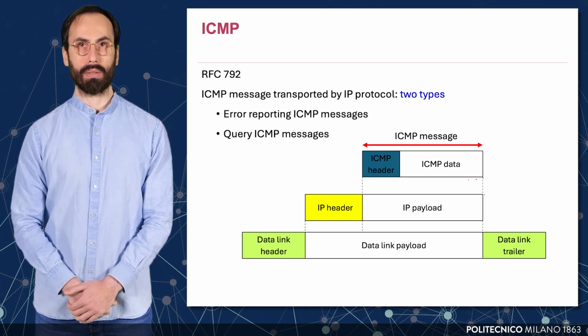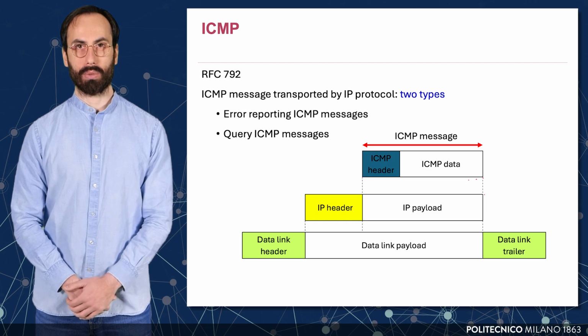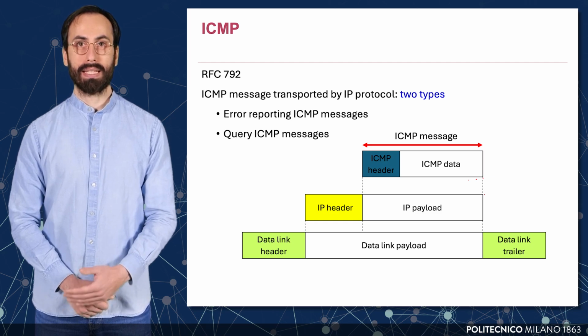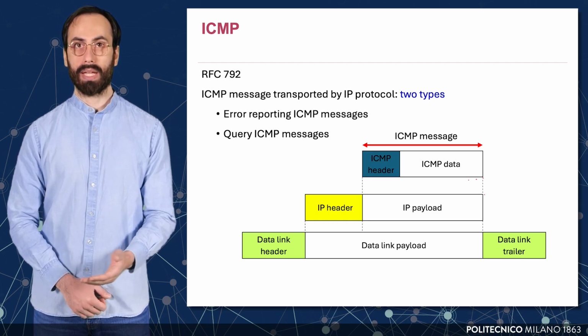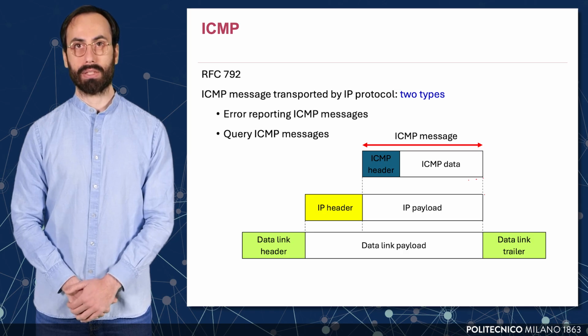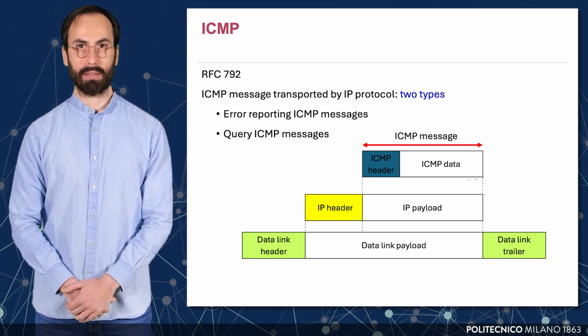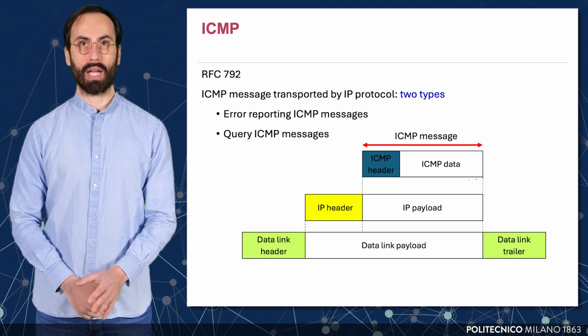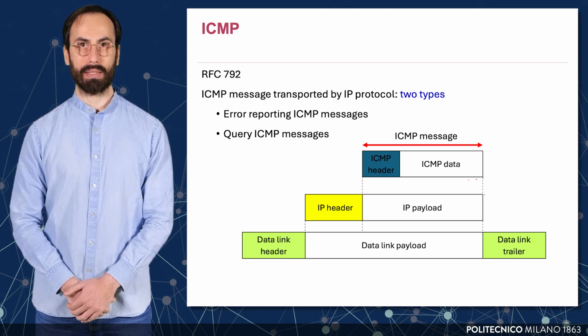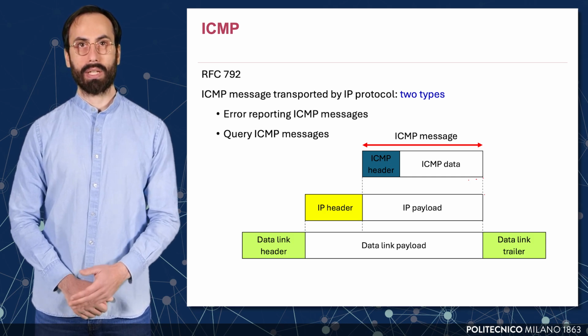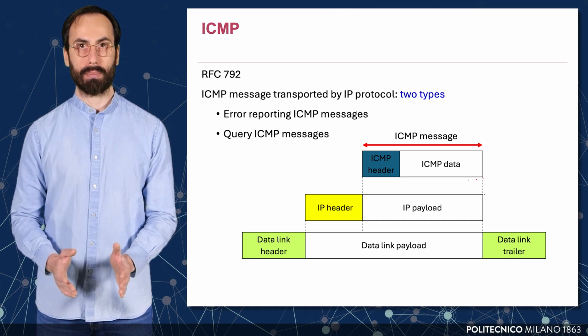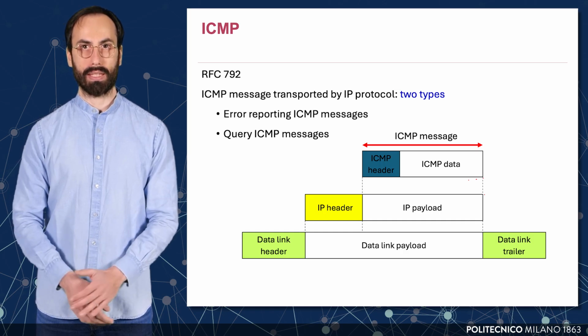At the lowest level, we have the data link layer, which wraps the IP packet. Inside the IP packet, the IP payload contains the actual ICMP message, which itself is made of an ICMP header and ICMP data. This encapsulation structure shows how ICMP piggybacks on IP. It's not a transport layer protocol like TCP or UDP, but it relies on IP to move across the network.